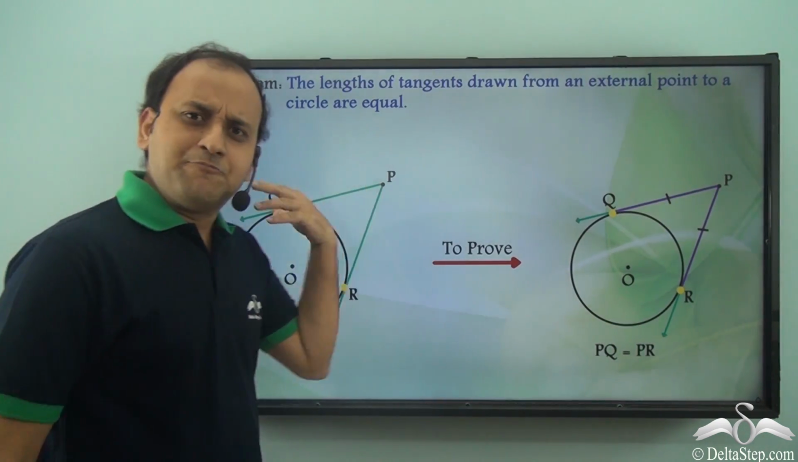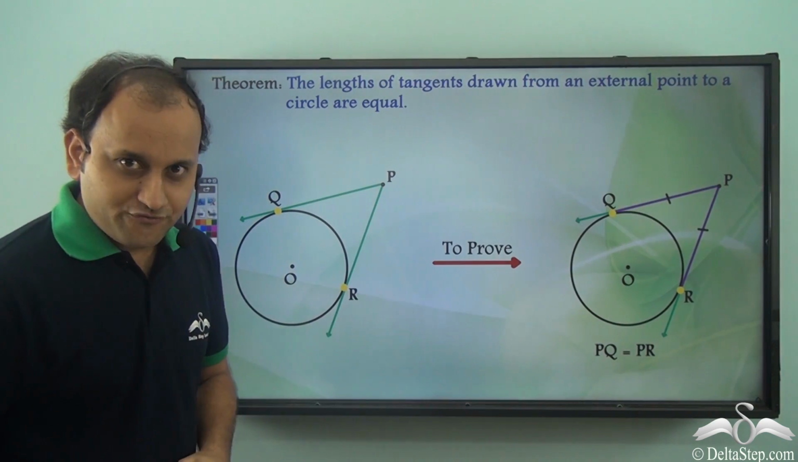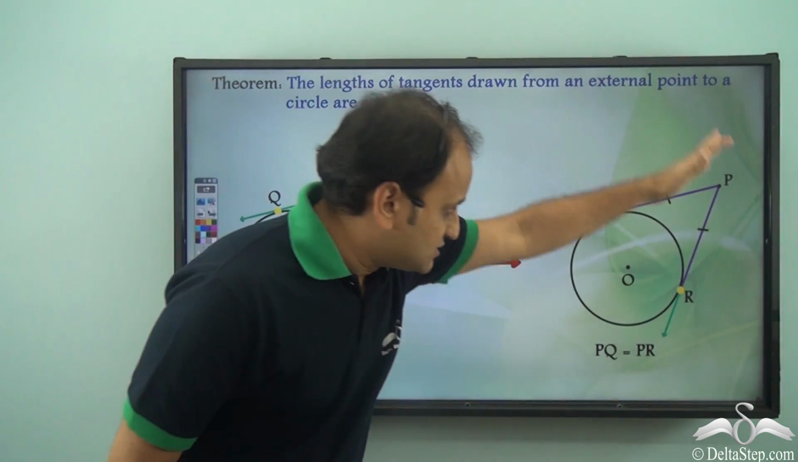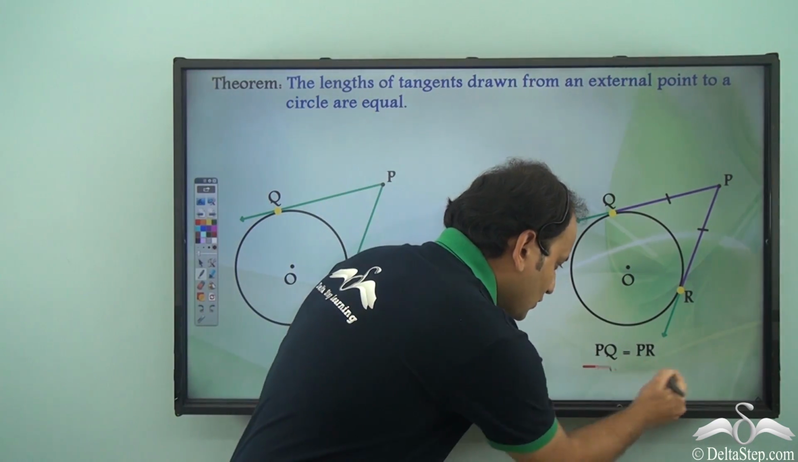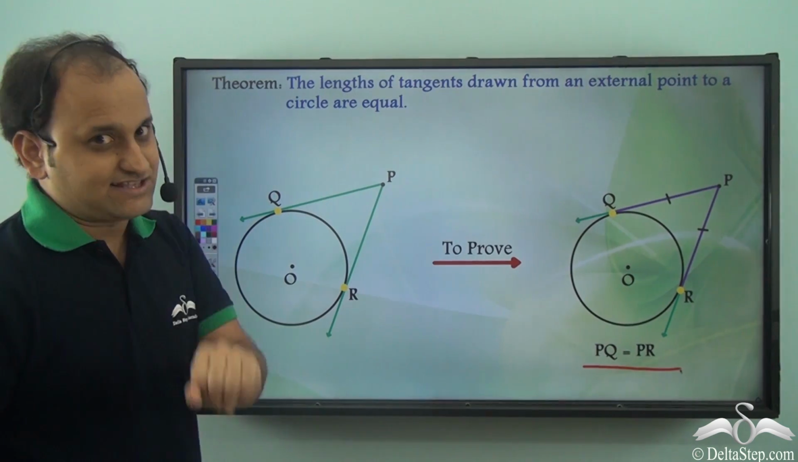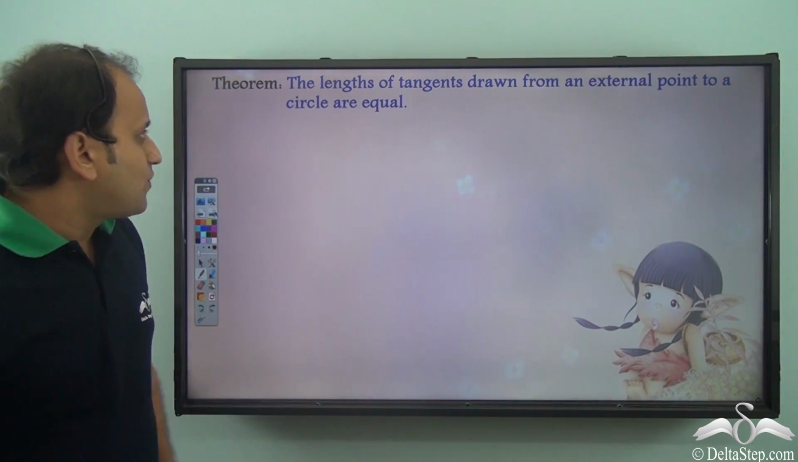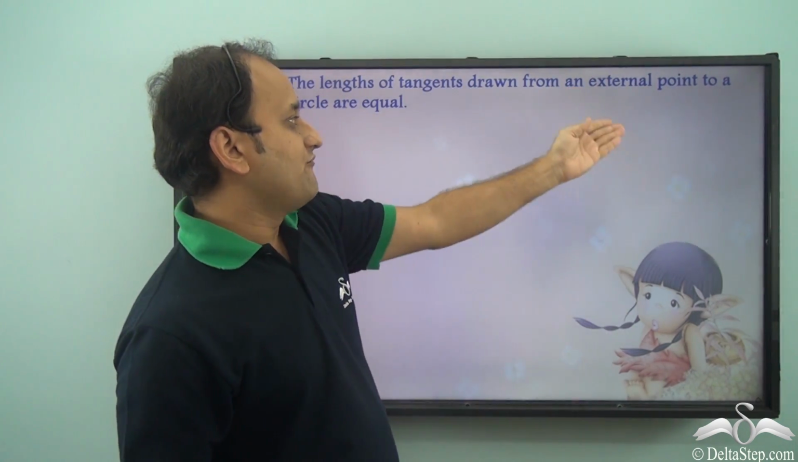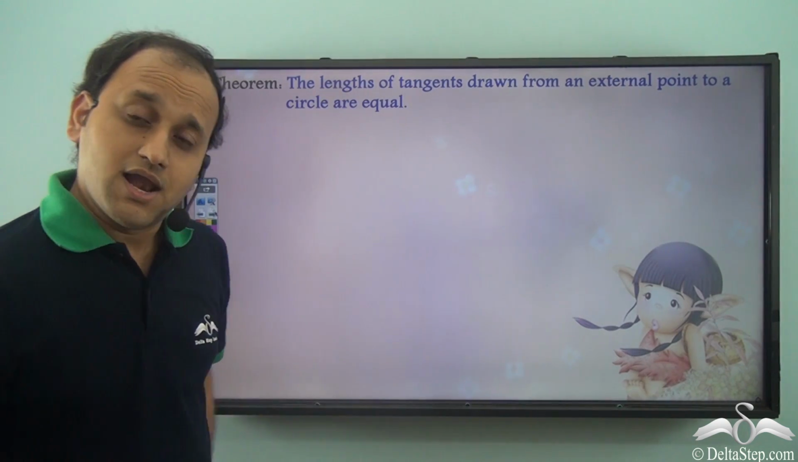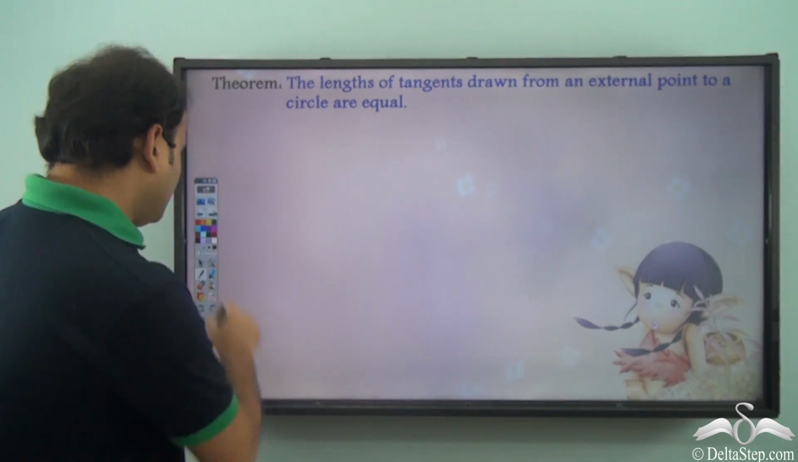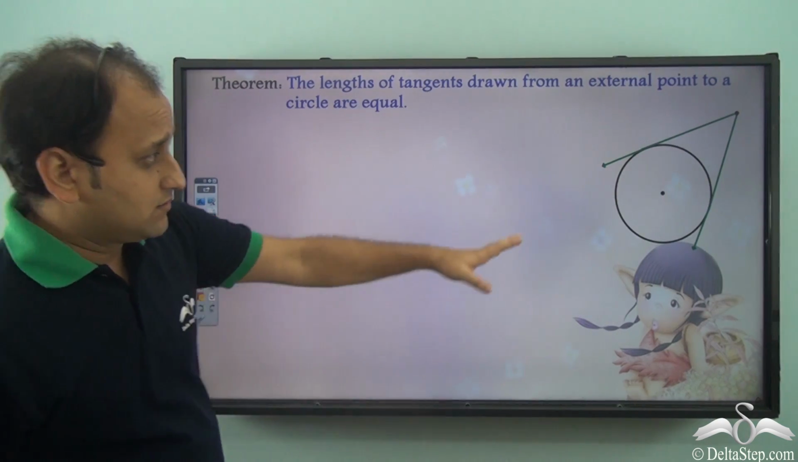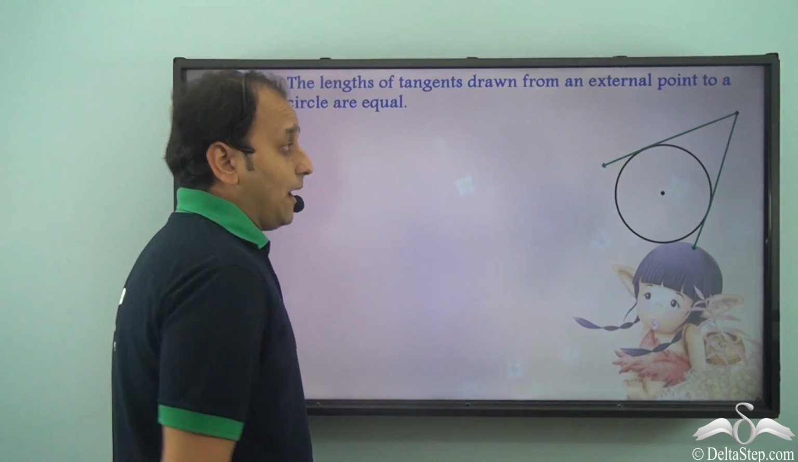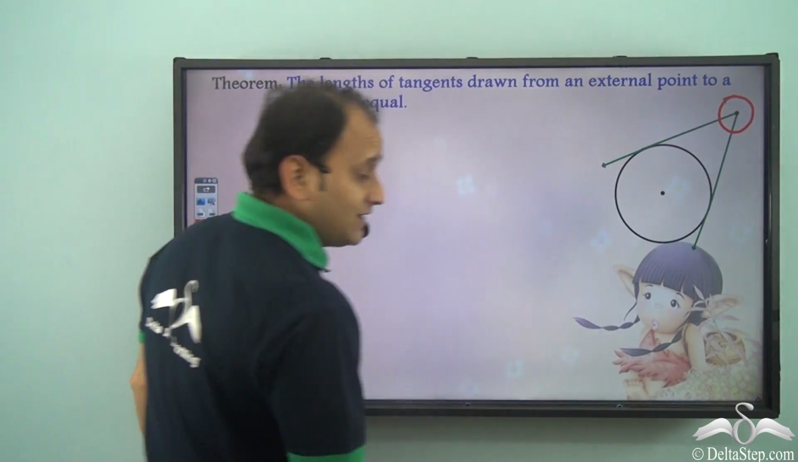So can we really prove it? If it is a theorem, it can be proved. So can we really prove this particular point? That is, can we prove that in this particular scenario PQ is equal to PR? Let's see. So what is the theorem we have? The theorem is that the lengths of tangents drawn from an external point to a circle are equal. Now we have this particular circle and we have two tangents from this common point.